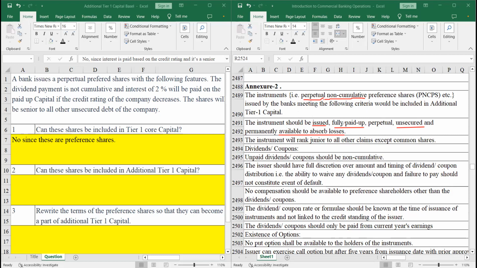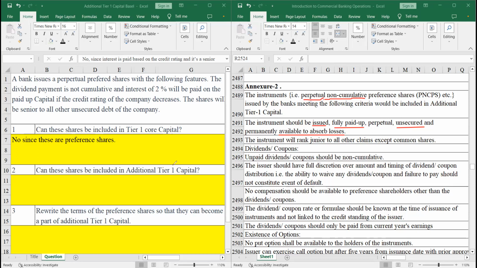So it should be fully paid up, and perpetual, which I've already discussed, and unsecured. Any instrument that is secured, that is senior to anything other than common shares, cannot be a part of additional tier 1 capital.